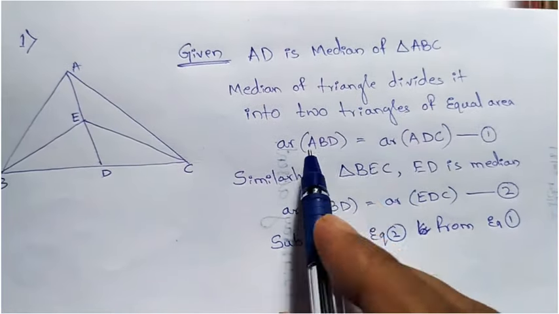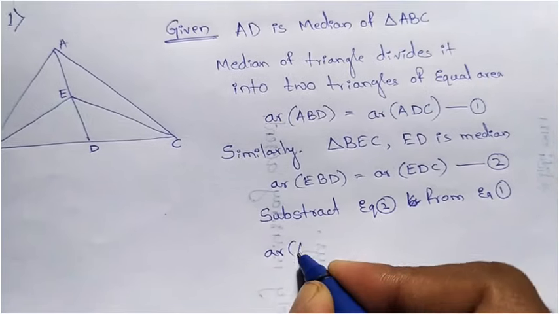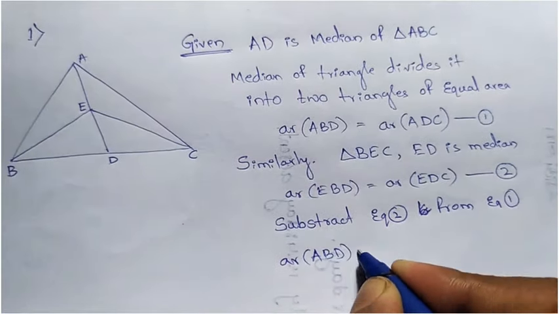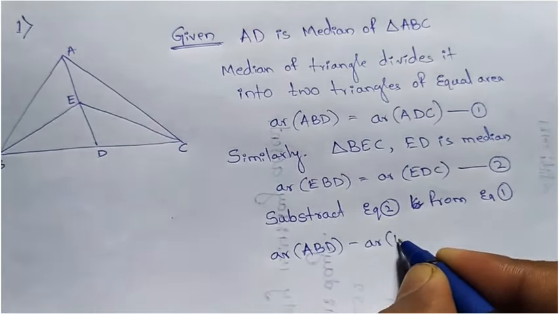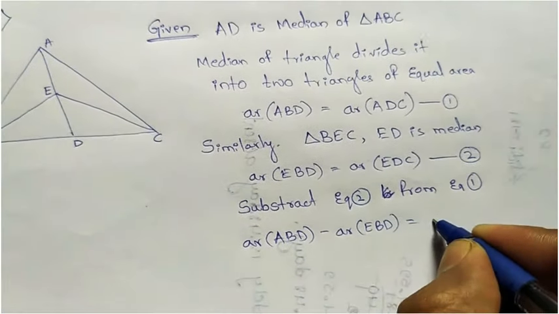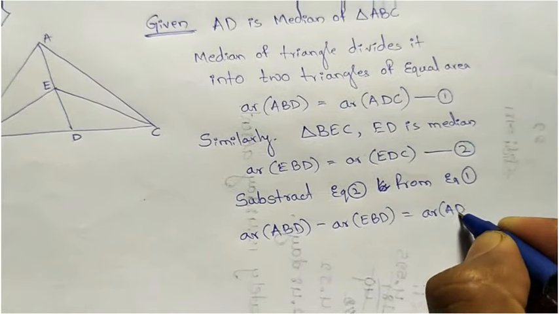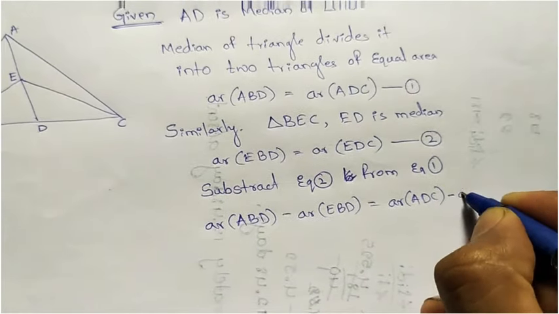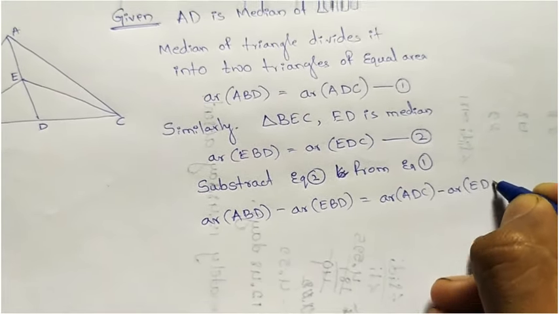Area of ABD minus area of EBD equals area of ADC minus area of EDC.